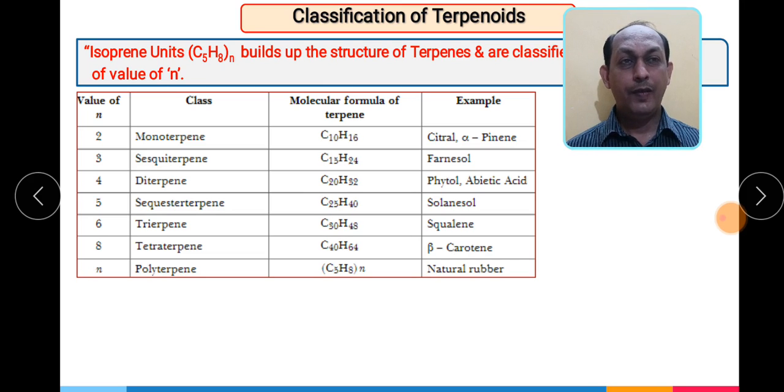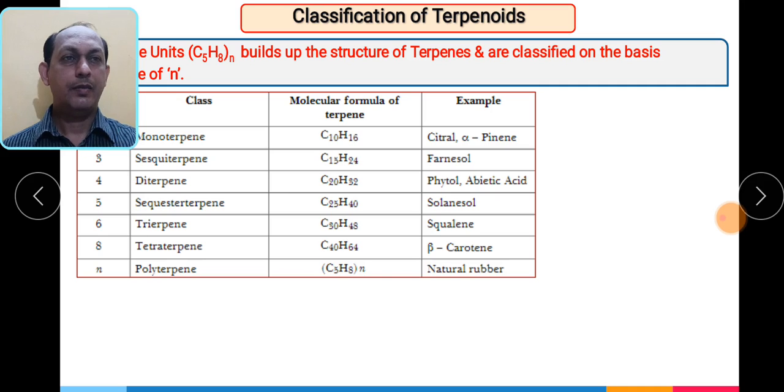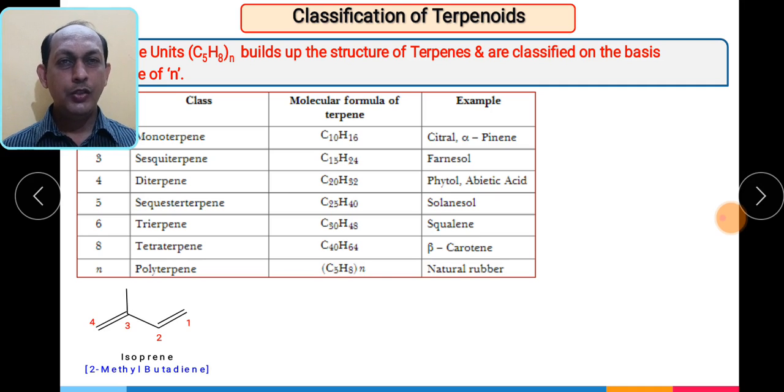Remember, when the value of n is equal to n, that particular class is polyterpene, and an example is natural rubber. So let us see the structure of the isoprene unit. As we know, this is a single unit which is present in the terpenoids. Here you can see isoprene has the name 2-methyl butadiene. So basically it is a butadiene species having a branched carbon.